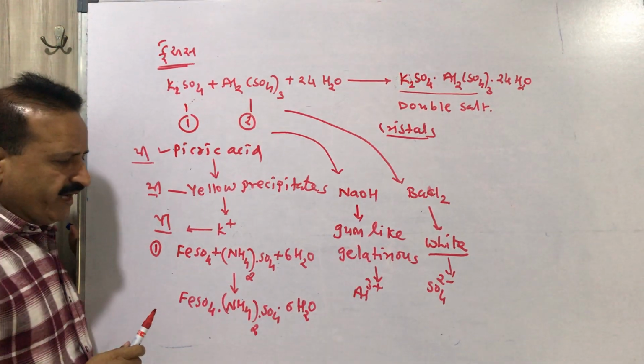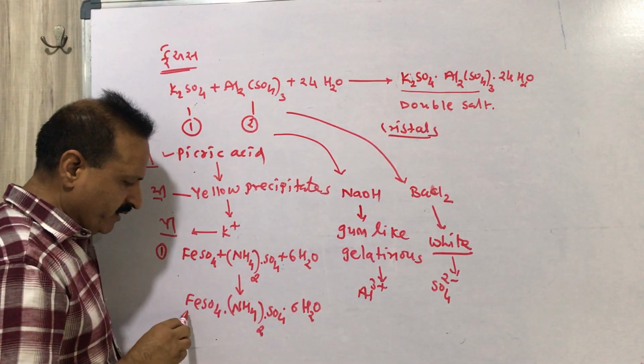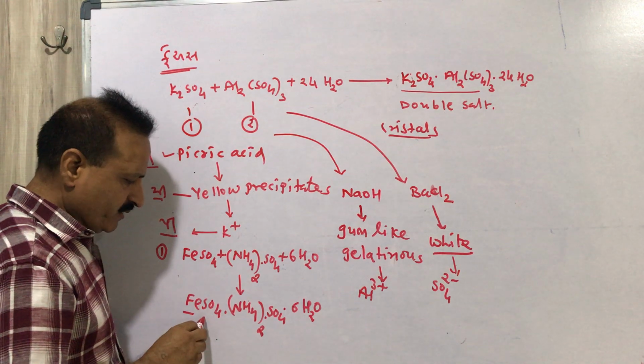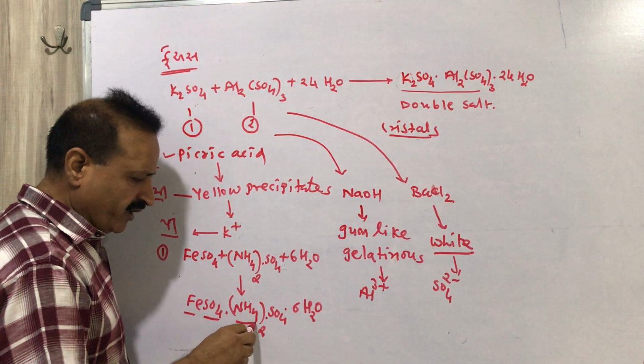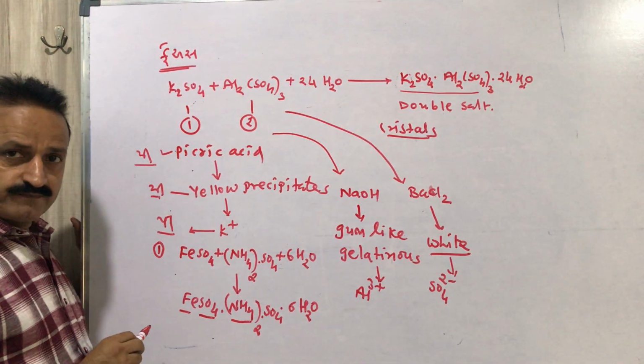If the qualitative test of this double salt is done, we get the presence of ferrous ion, sulfate ion and ammonium ion.